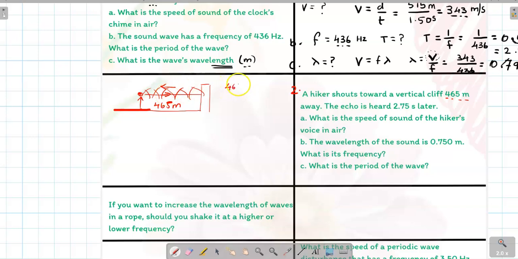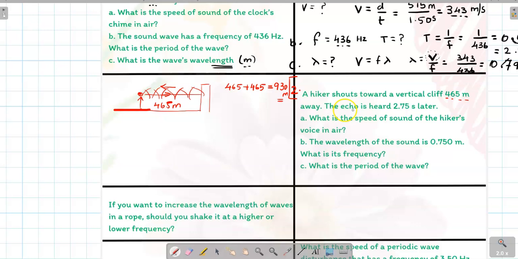So 465 to the right and 465 to the left. So the total distance covered by the sound wave is 930 meters. 930 meters is the total distance covered by the sound.